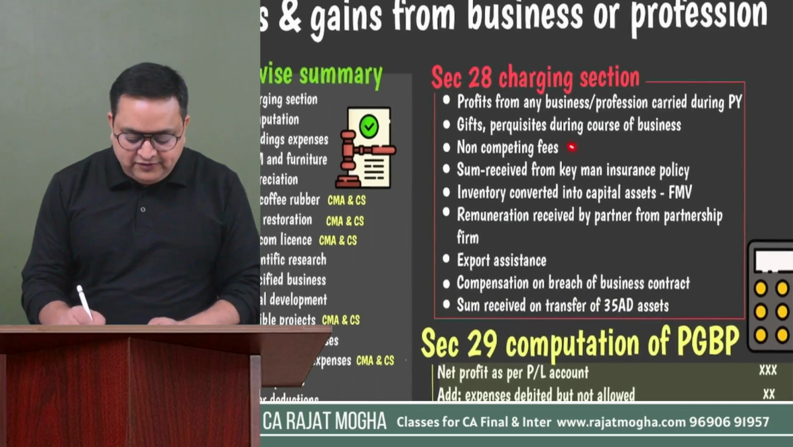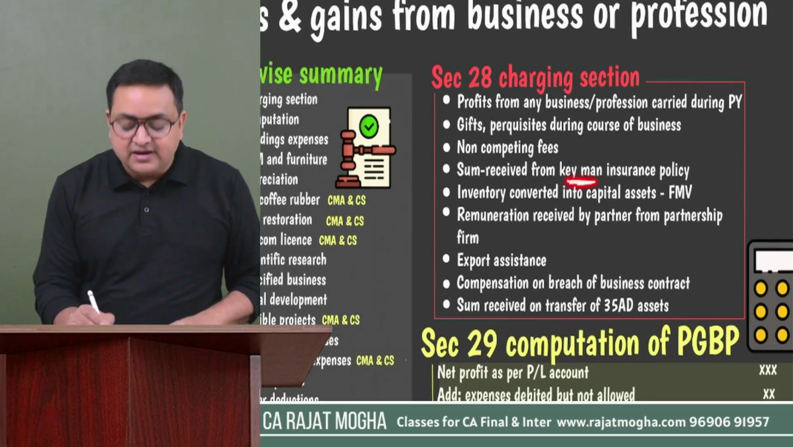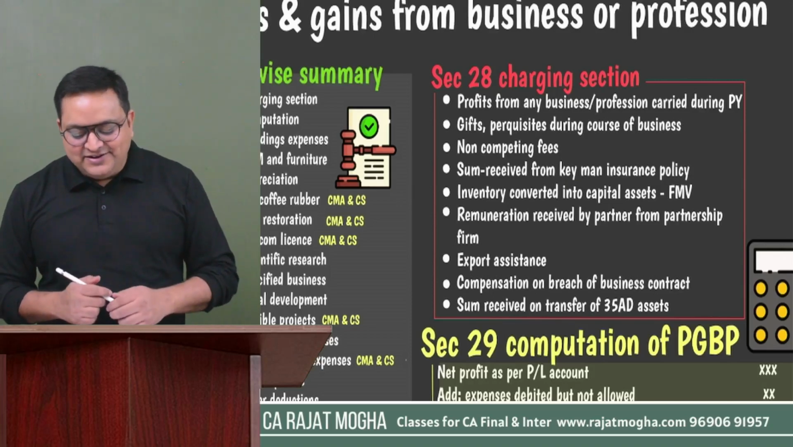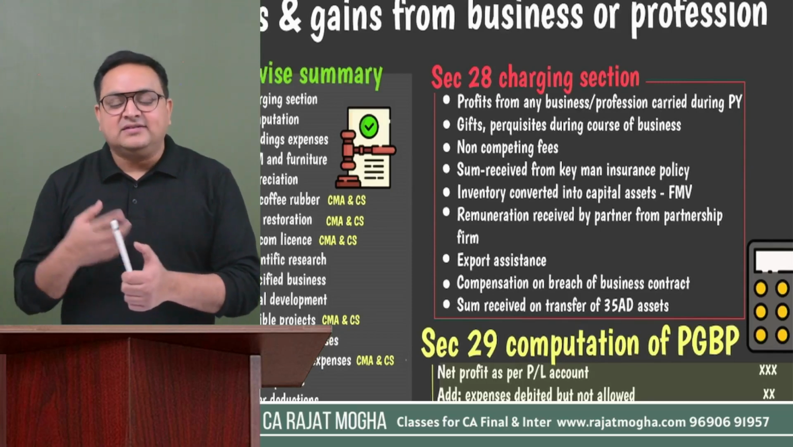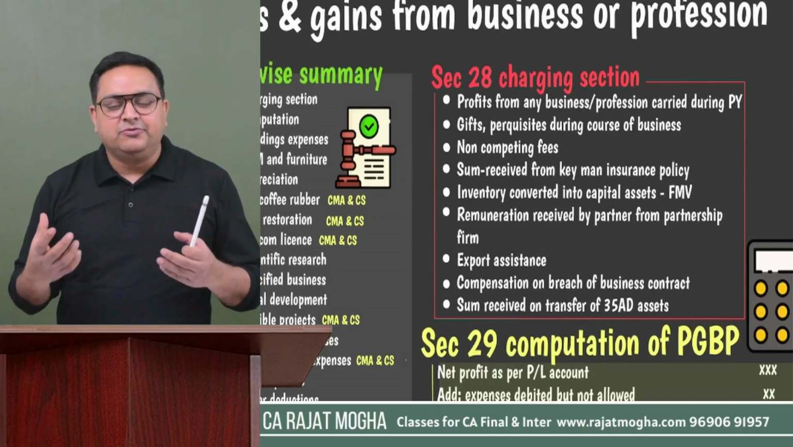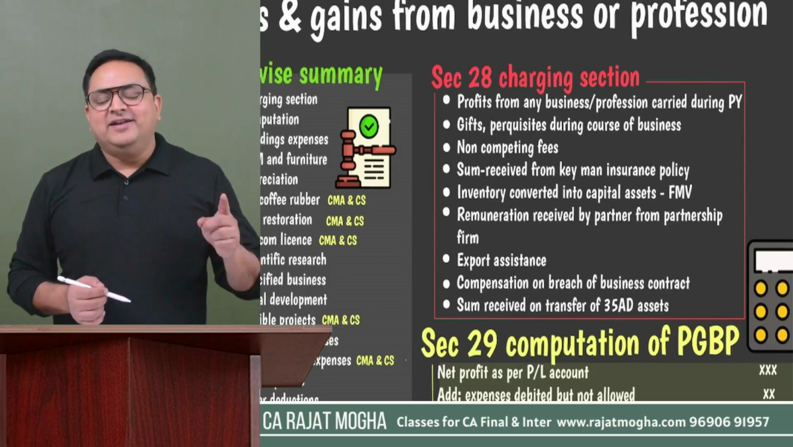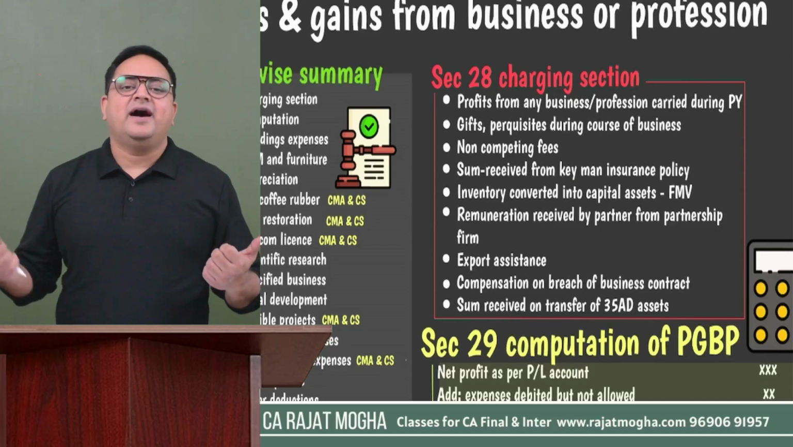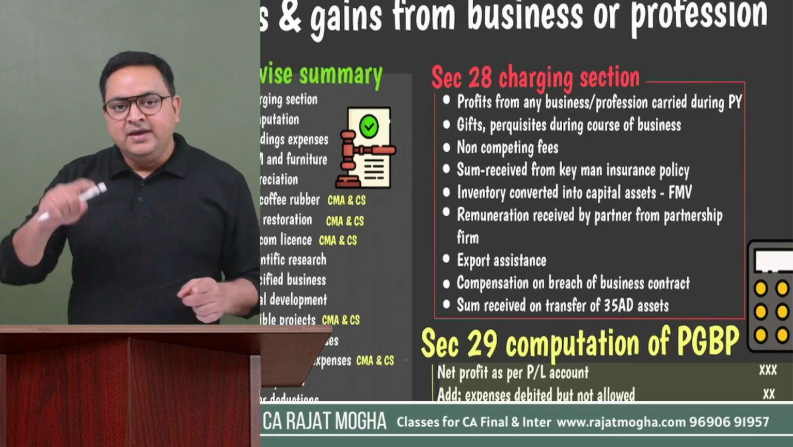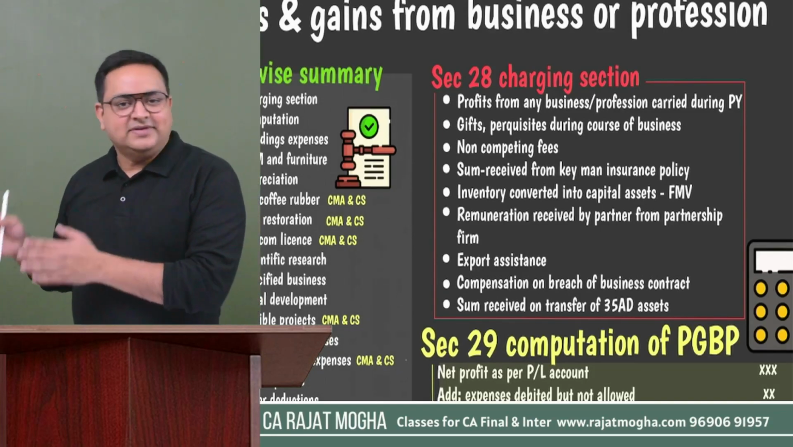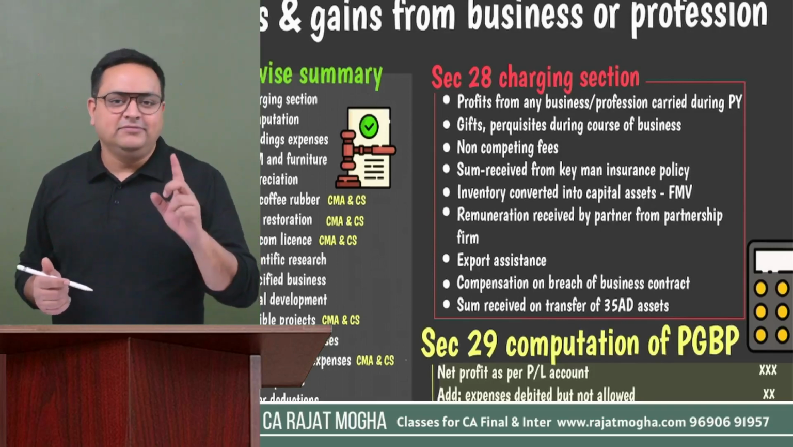Third is non-compete fees. If you receive any non-compete fees, then also it is PGBP income. Next, sum received under a key man insurance policy. This key man insurance is very important. You understand what a key man insurance policy is. If the person who is carrying on business or profession receives this amount, that becomes their PGBP income. Again, we have done key man insurance in the salary chapter and in IFOS also. In the salary chapter, if the employee receives this amount, then it becomes salary income. If another person receives this amount, it becomes IFOS income. But if the person who is carrying on business or profession receives this amount, it becomes PGBP income.